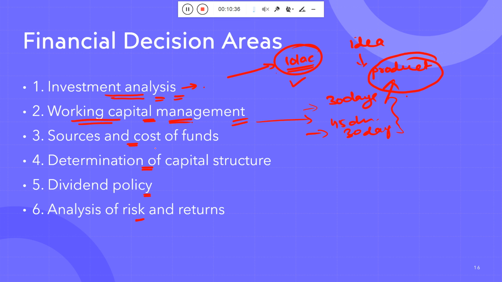The next is source and cost of funds. What sources are available, what institutes, and which venture capitalists are available to invest in that business? You need to identify that and take a proper decision about it. If a loan is available, which bank will give the loan at the minimum interest? You need to identify all of that properly. So that is the source and cost of funds. The next is determination of capital structure.